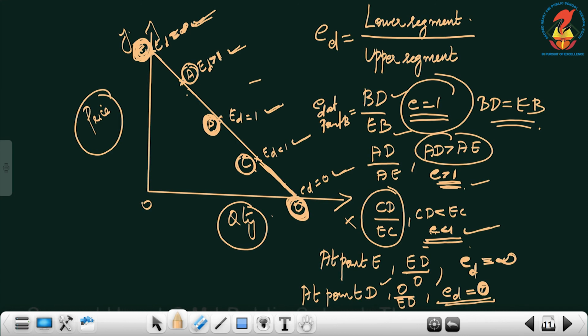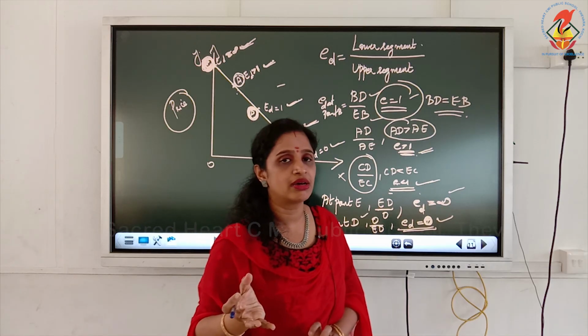Okay, so the 5 degrees I have represented here. At point B, elasticity is equal to 1. At point A, elasticity greater than 1. At point E, elasticity is equal to infinity. At point C, less than 1. At point D, elasticity is equal to 0, because at point D, lower segment by upper segment means 0 by DE, and 0 by any number will give you 0. So elasticity of demand is equal to 0. Thus we have framed all the 5 degrees of elasticity using a demand curve, by a graph.